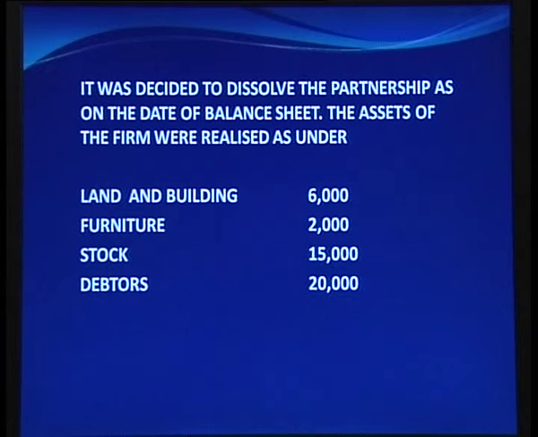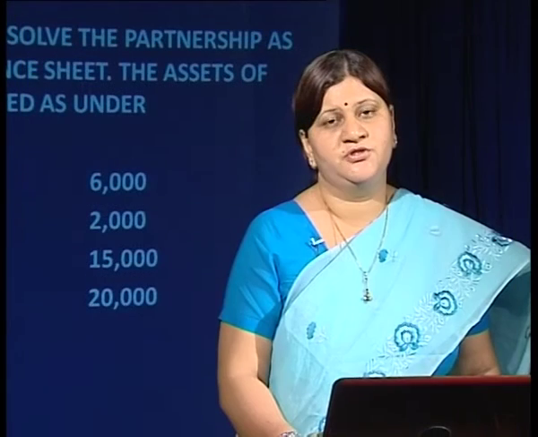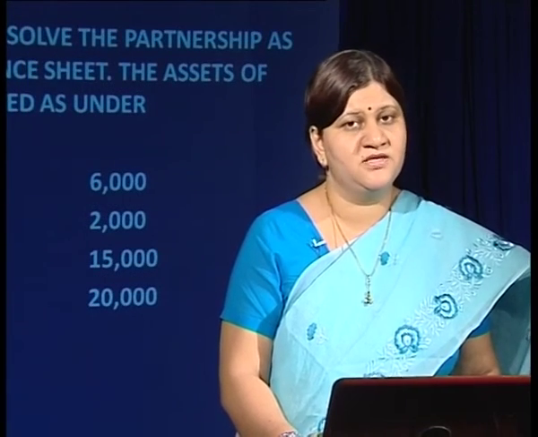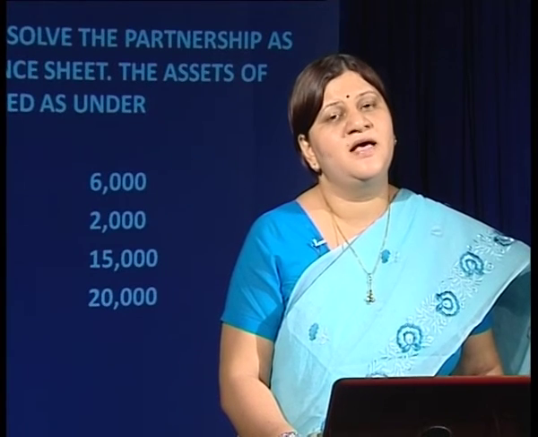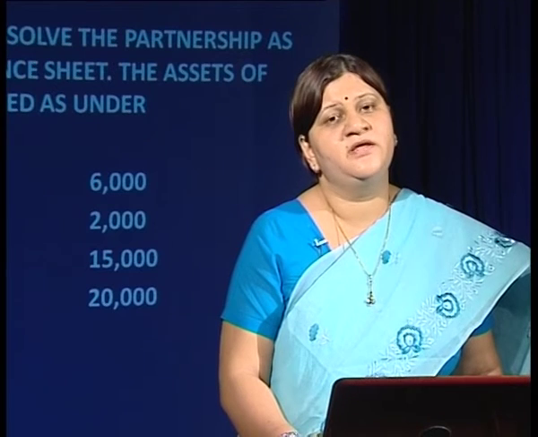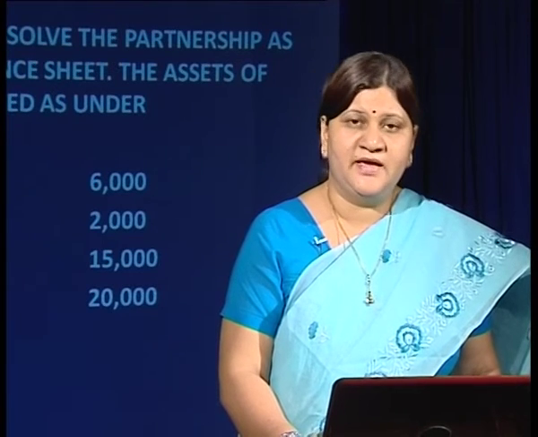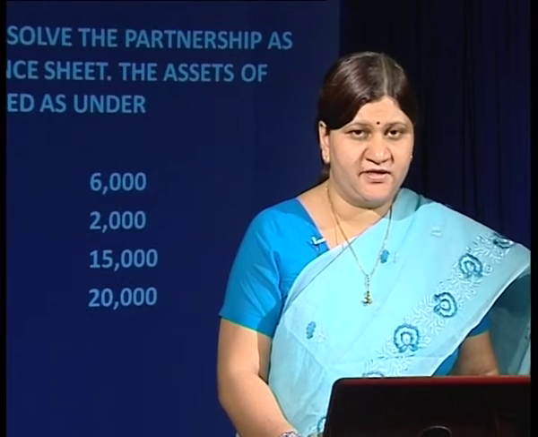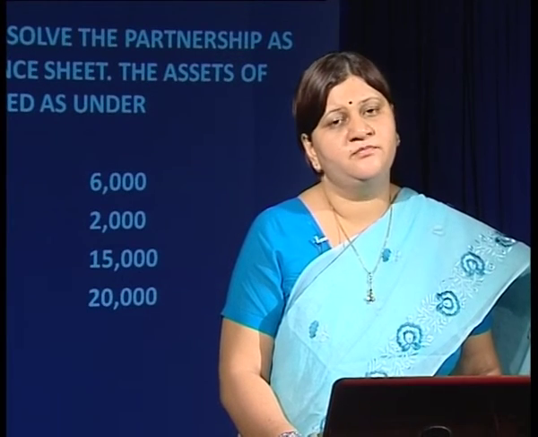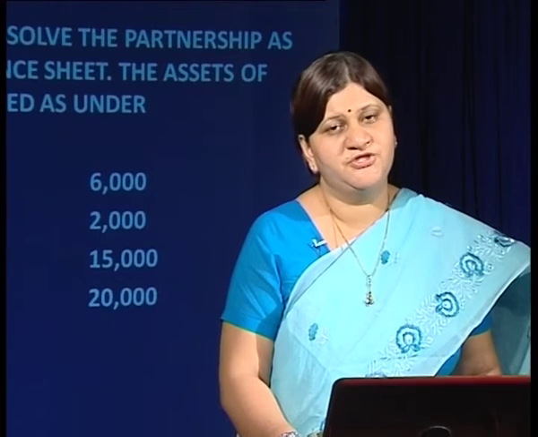As on the date of balance sheet, the assets of the firm were realized as under: land and building 6,000, furniture 2,000, stock 15,000 and debtors 20,000. Now when there is a dissolution of the firm, we need to prepare an account which is known as realization account, and under realization account we have to transfer assets and liabilities which are appearing in the balance sheet at their book value, and any realization and payment of the external liabilities would also be shown under that account, so that we can ultimately find out the loss or profit out of the realization account.